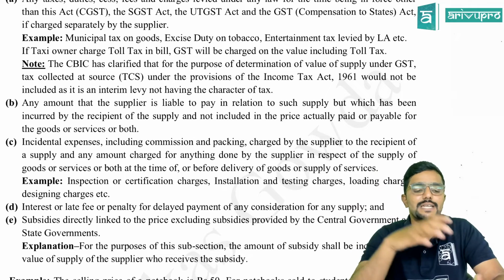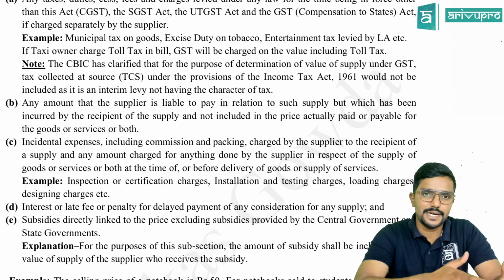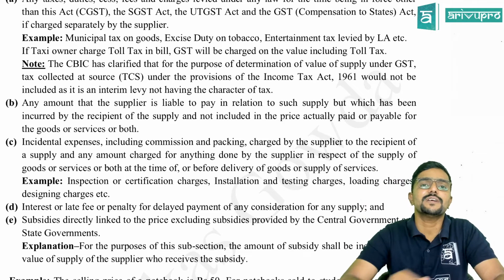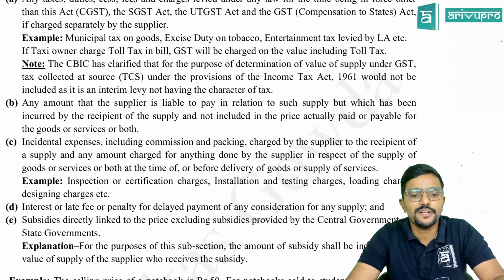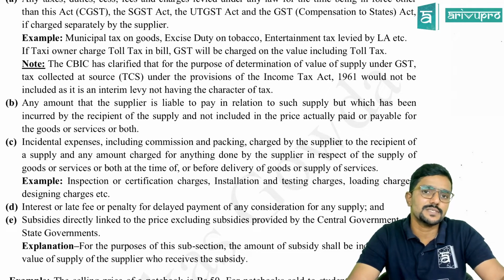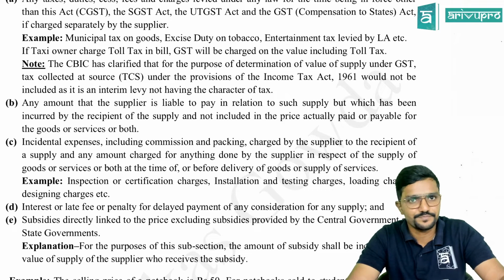Because when TCS is collected on a transaction, those transactions have to be disclosed in your income tax returns. That particular income, you cannot escape from it. Agree? So just to track the transaction, TCS would be collected by the seller from the buyer.